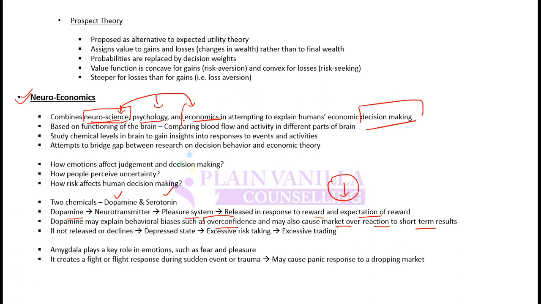So we started with economics, then we mixed psychology with it, and now we are also mixing neuroscience with the same thing. So as per neuroeconomics, decision making will be based on psychology, economics, and neuroscience all. But you have just been given an introduction to this. Maybe in coming years it will become a big topic to discuss.